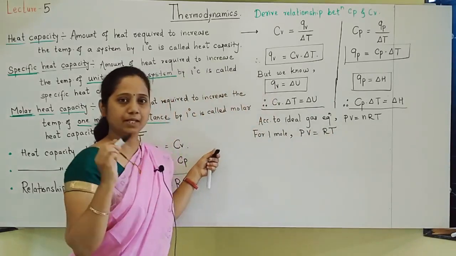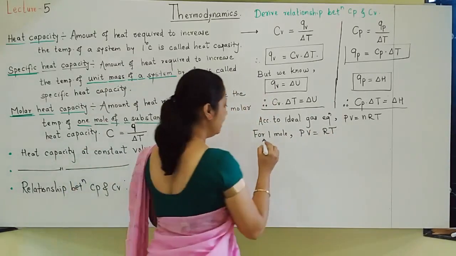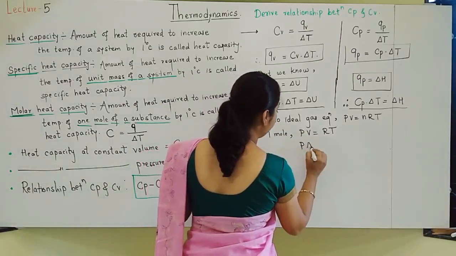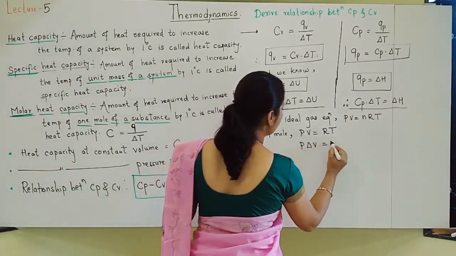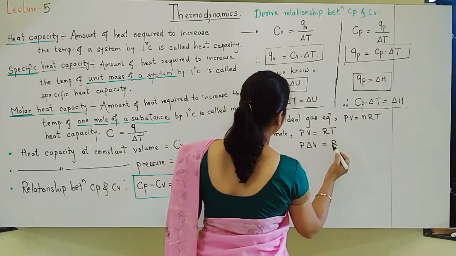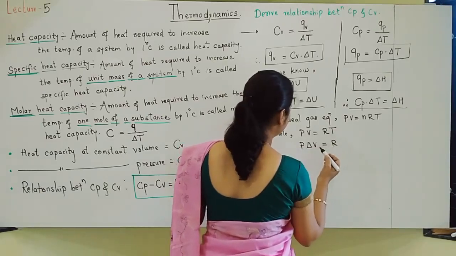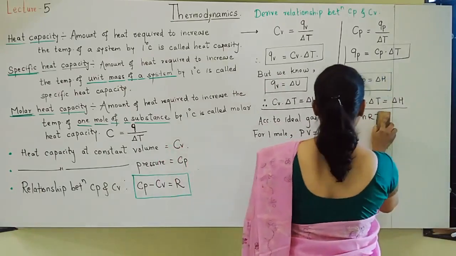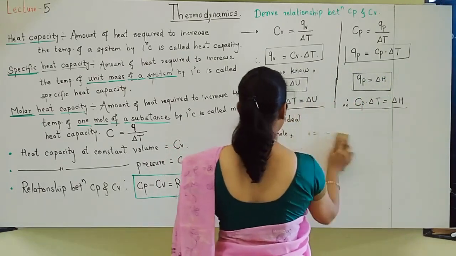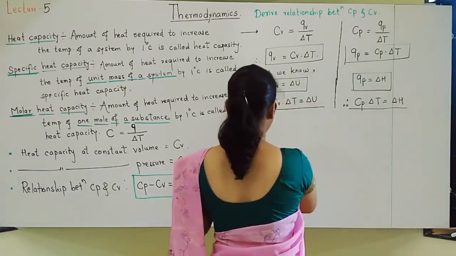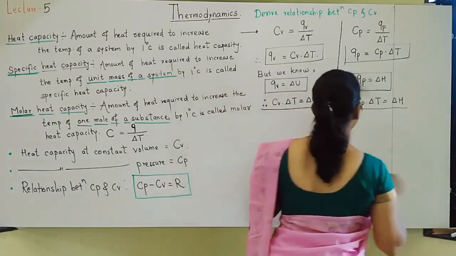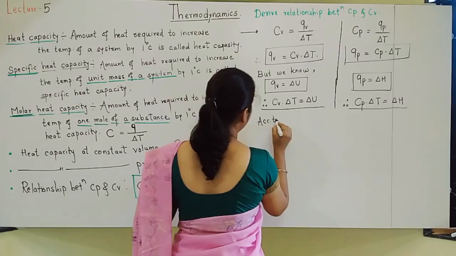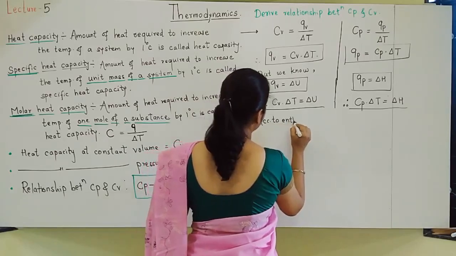For 1 mole, n becomes 1. Okay, 1 second. Not according to the ideal gas equation; we should go according to the enthalpy concept.